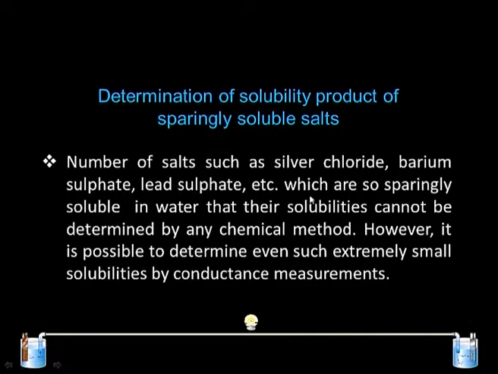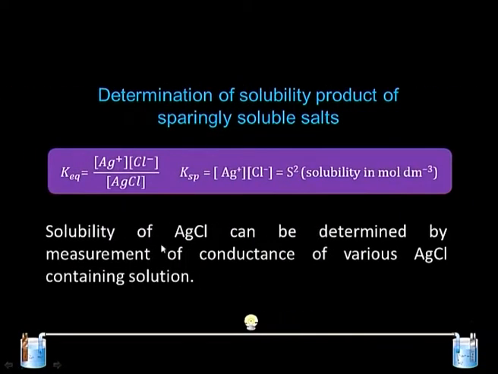There are various salts like silver chloride, barium sulphate, lead sulphate, etc., which are sparingly soluble, and in water their solubility is so low that it cannot be detected by any common methods. So, conductivity measurement comes to our rescue and helps us in finding the ions which are dissolved in such a small amount. How can this be done? Say we are interested in finding the solubility product of silver chloride. So, silver chloride is taken in a beaker